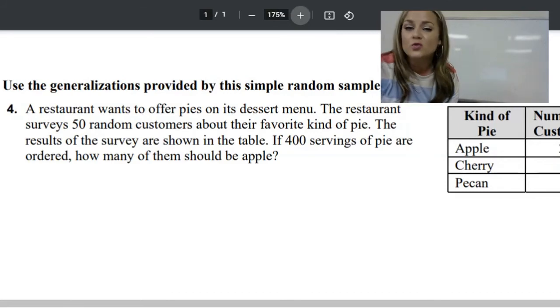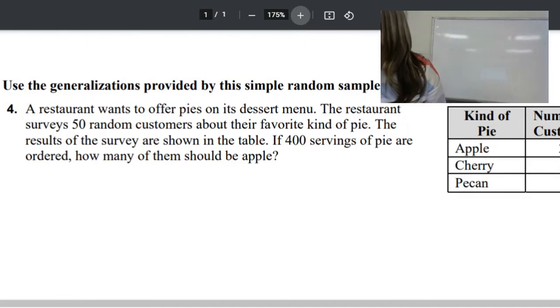All right, so a restaurant wants to offer pies on its dessert menu. The restaurant surveys 50 random customers about their favorite kind of pie. The results of the survey are shown in the table. If 400 servings of pie are ordered, how many of them should be apple? Okay, so this is how we're going to do it.